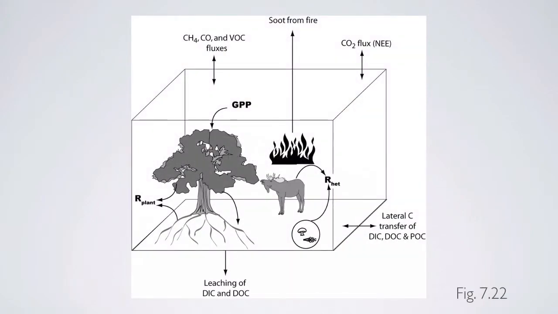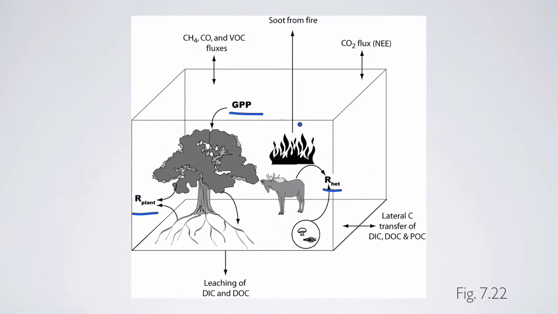So here's a schematic that shows the major components of net ecosystem carbon balance. These are the fluxes that determine net ecosystem production. These are shown in bold. So GPP, respiration by plant, and heterotrophic respiration. But there's other fluxes both in and out from the ecosystem. So if we use this box as representing the ecosystem, there are other fluxes too.